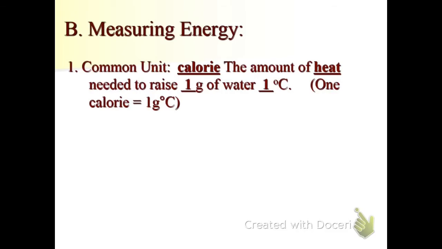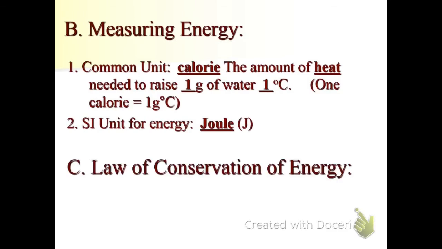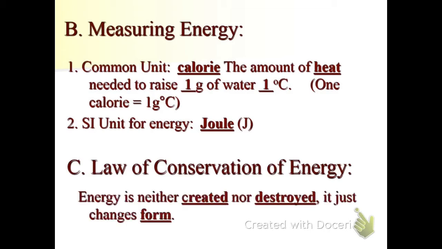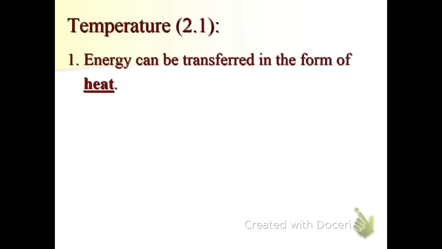We can measure energy using a variety of different units. One is called the calorie, which is the amount of heat it takes to raise 1 gram of water by 1 degree Celsius. And another common one, which is the SI standard, is the joule. Both are units for energy, and we'll talk more about them as the year goes on. But the bottom line when it comes to energy is that it's conserved. It's not created or destroyed, it just changes form, which is why talking about those energy transformations is so important. Another way we can measure this energy is by measuring temperature, which is a transfer of heat.